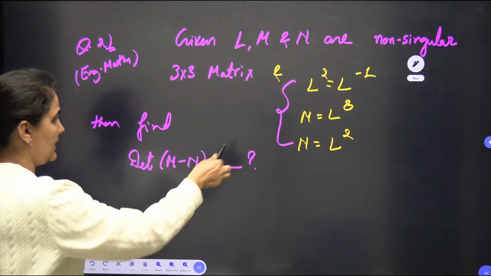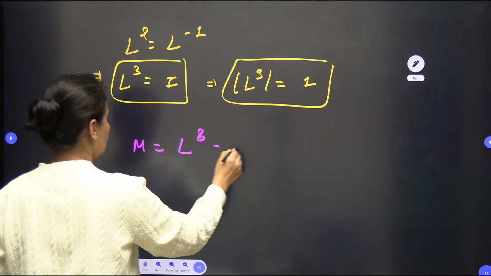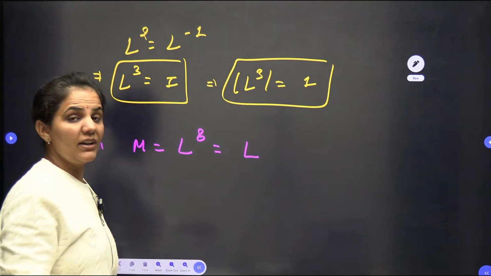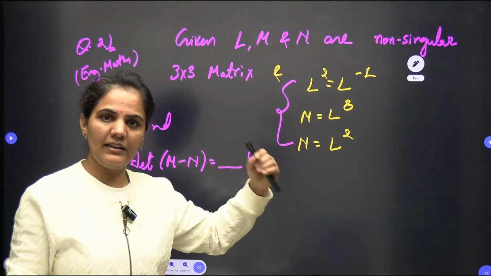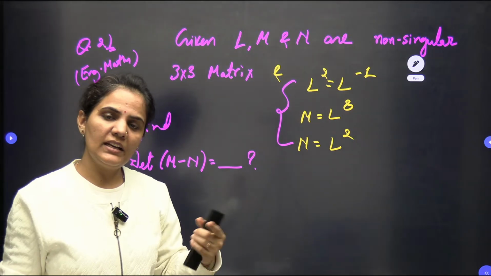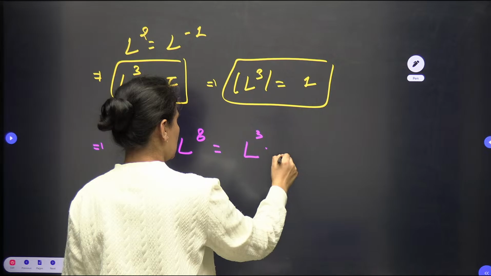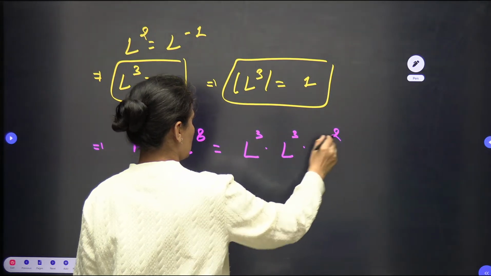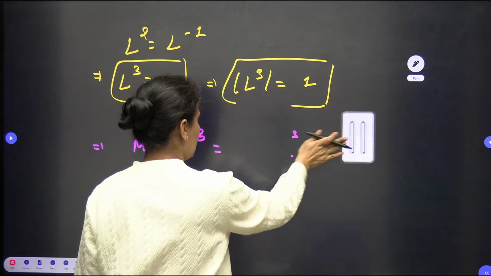Okay, then I can write here what they are asking: M equals L power 8. We can just break this 8 in the power of 3. Why are we breaking this in the power of 3? Because we don't have any other thing; now L is there only. We are having some result in terms of L, so M and N also we need to convert in terms of L. So this will be L power 3, L power 3, and L square, meaning 6 plus 2, or if it is required you can write it down directly.